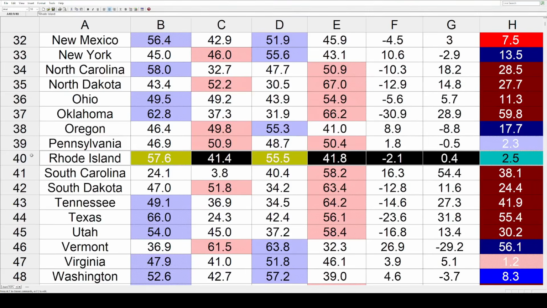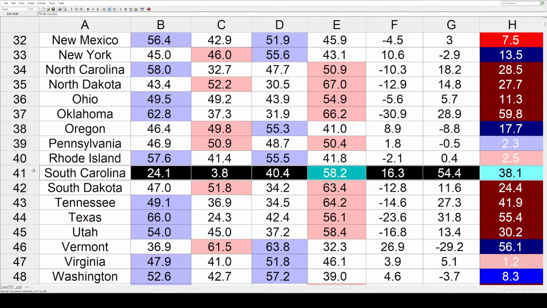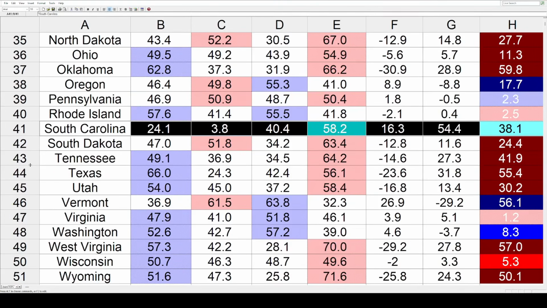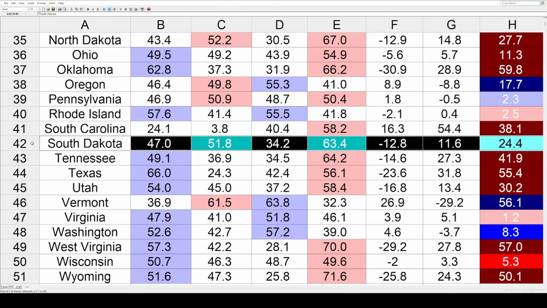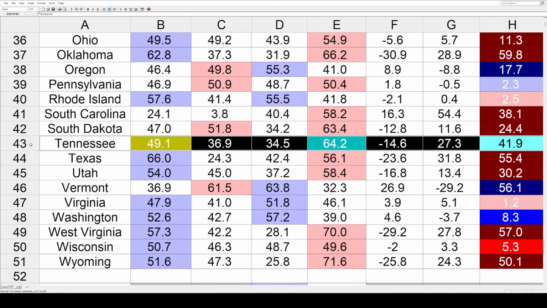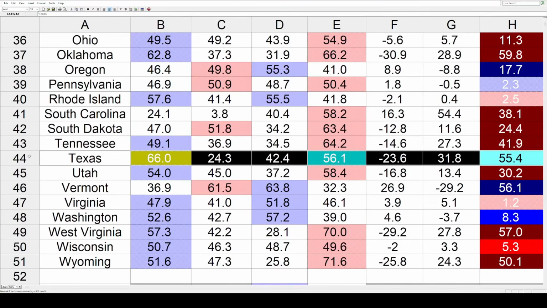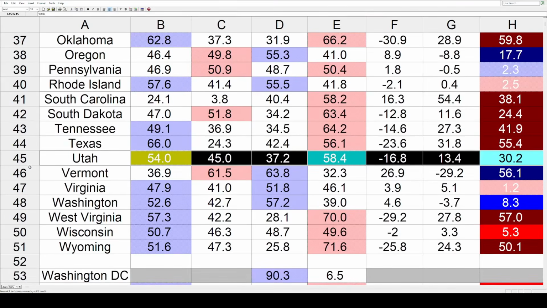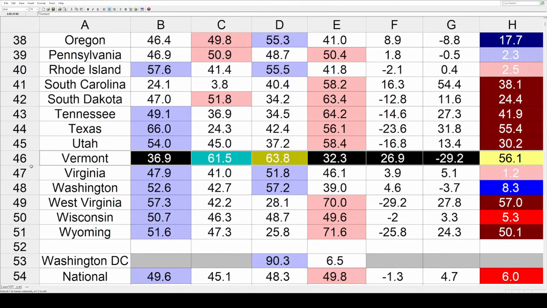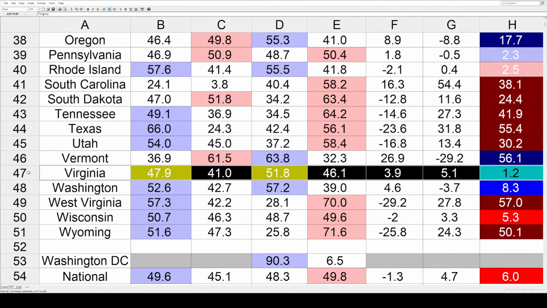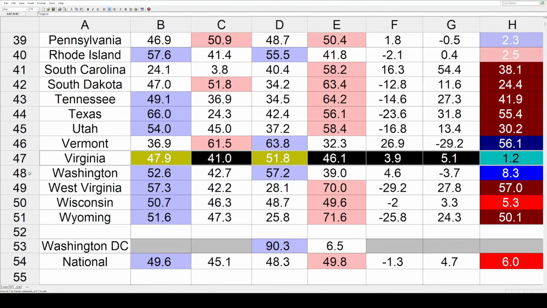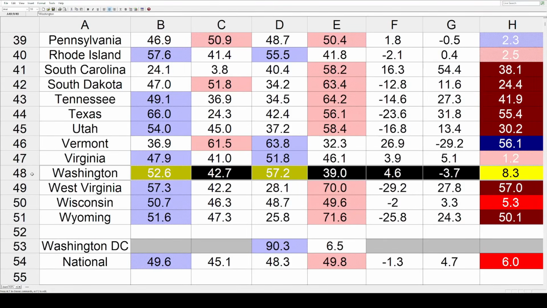Rhode Island almost the same, but toward the Republicans at 2.5. Then more double-digit GOP movement in South Carolina at 38.1, South Dakota 24.4, Tennessee 41.9, Texas 55.4, and Utah 30.2. Vermont had the biggest movement toward the Dems, coming in at a monster 56.1. Virginia, just a little bit of red movement there at 1.2. Washington, a little bluer at 8.3.